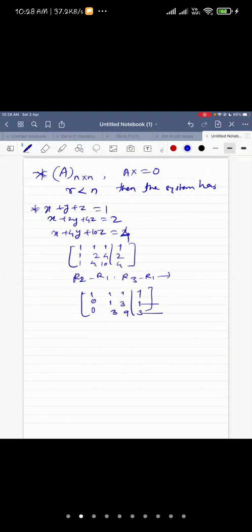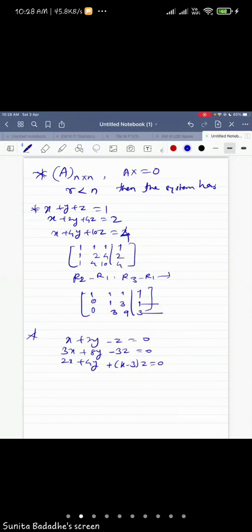Now the system may be like this. Say x plus 2y minus z equal to 0 and 3x plus... I think this type of question we have solved in the Moodle test somewhere. Then 2x plus 4y plus (k minus 3)z equal to 0, right? So for what value of k do we get infinitely many solutions?